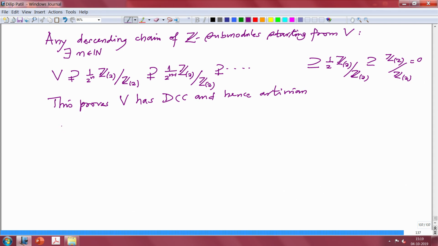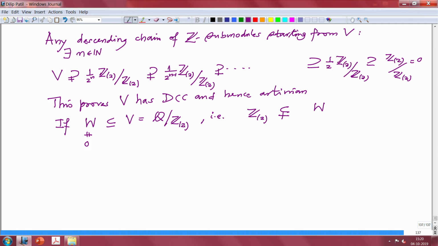If W is a submodule of V, which remember is Q mod Z localized at 2, and assume it is non-zero, then Z bracket 2 mod Z is contained in W, we can assume, and W is not zero. So W should have a fraction whose denominator is even, so it has to contain some power of half.